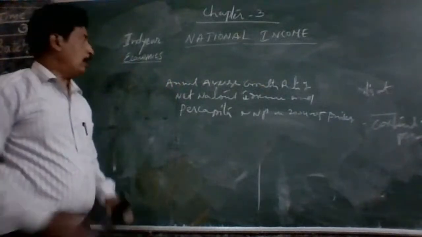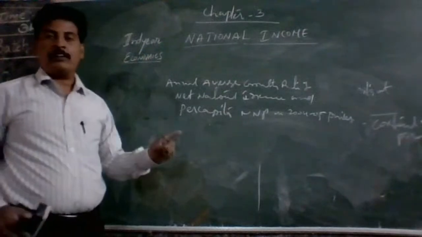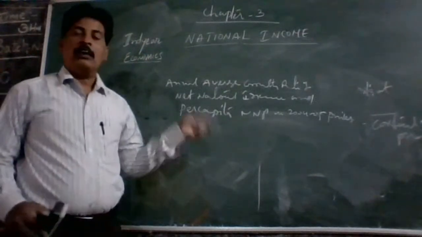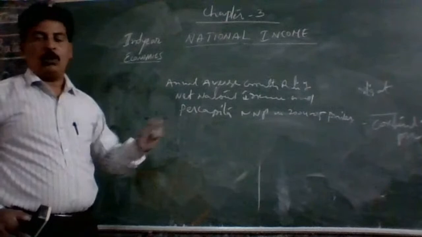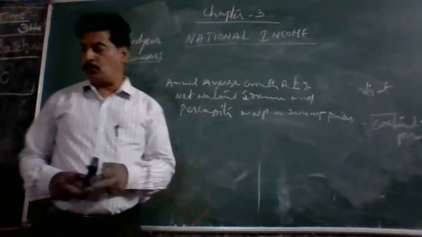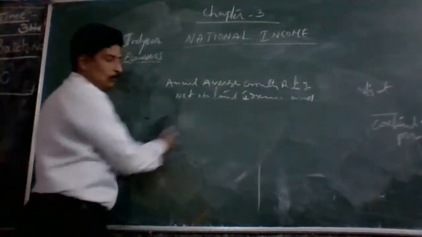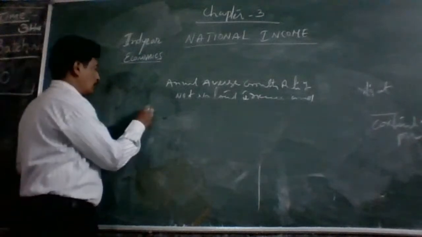So if we see the annual average growth rate of net national income and per capita income, how these two have been changing plan wise.